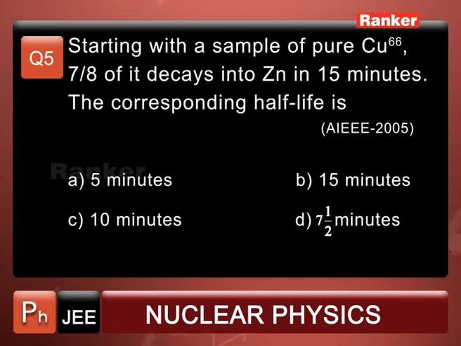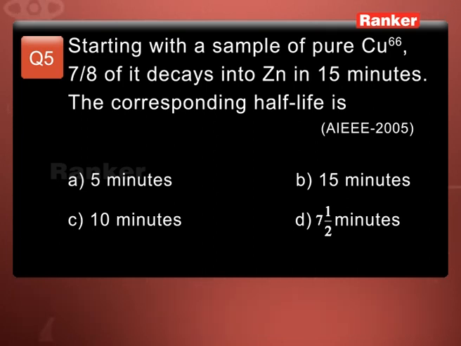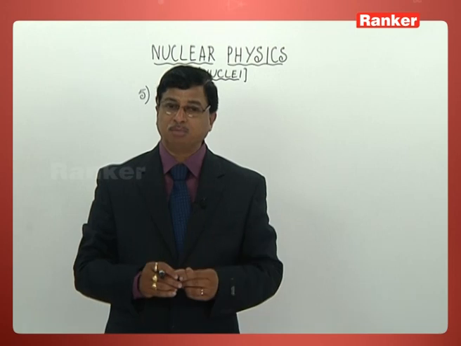This question was given in 2005 in the AIEEE paper. So what are the 4 options mentioned? First option says 5 minutes. Second option is 15 minutes. Third option is 10 minutes. And fourth option is 7.5 minutes. That's 15 by 2 minutes he is talking about.